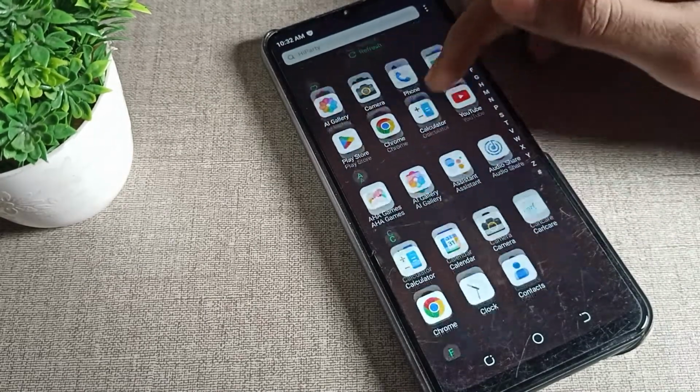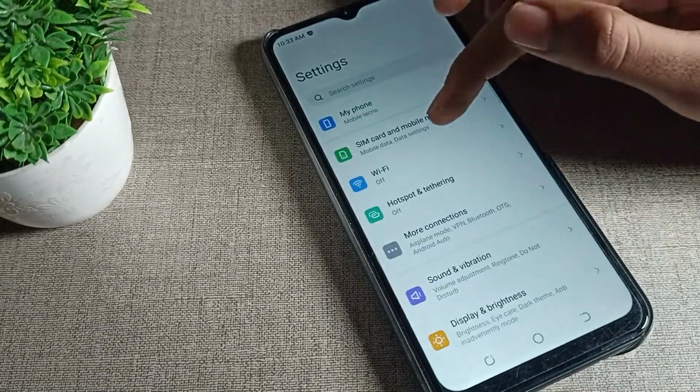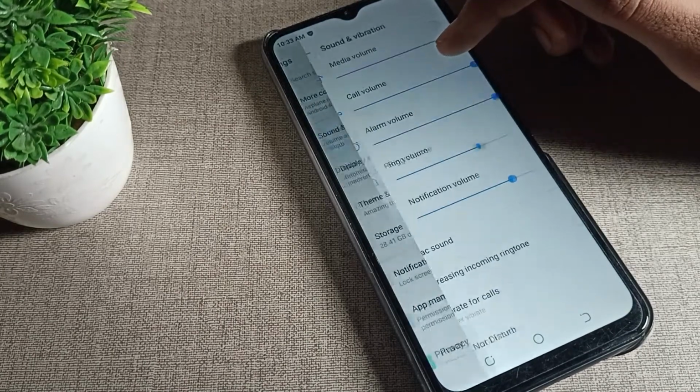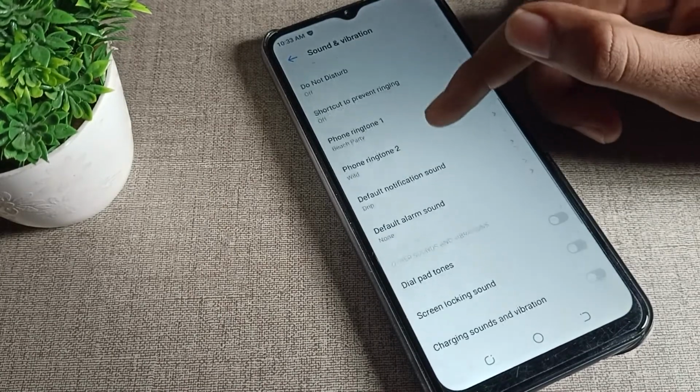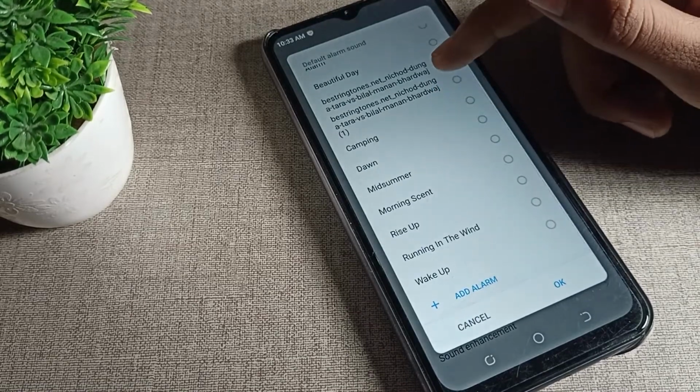First of all, you will have to open your phone settings. After opening phone settings, scroll down. Sound and vibration, tap here. Then scroll down, friends, you can see alarm ringtone. We will tap here. Whichever ringtone you like, you can update from here.